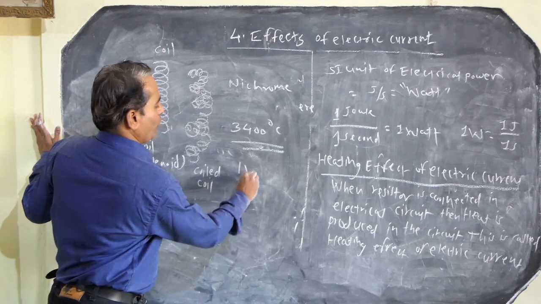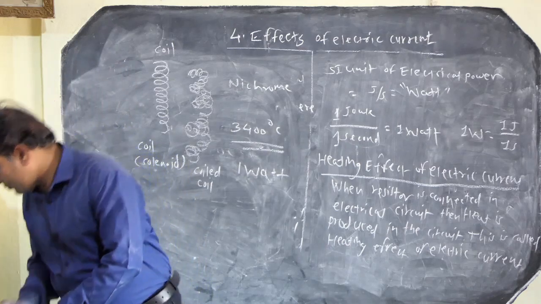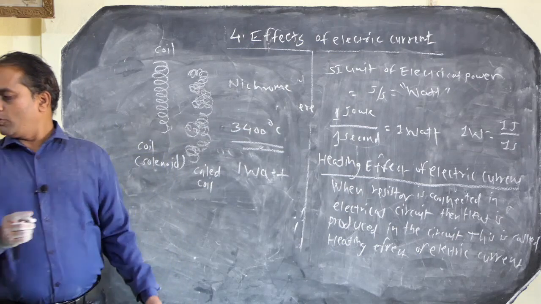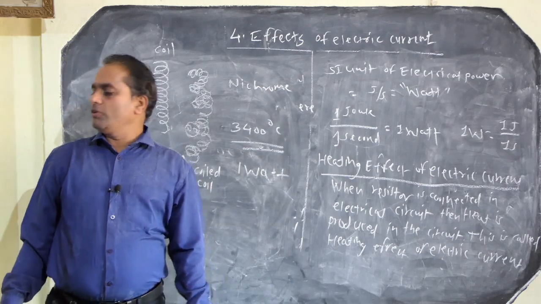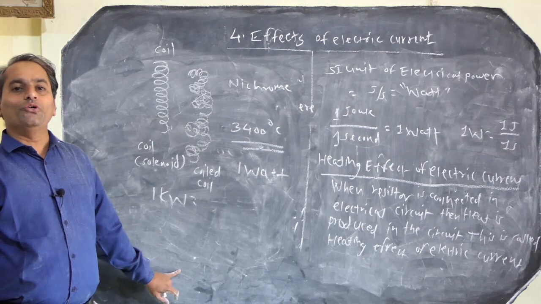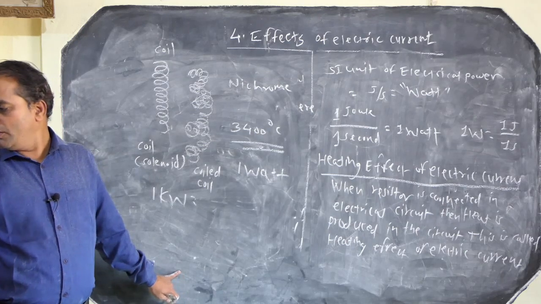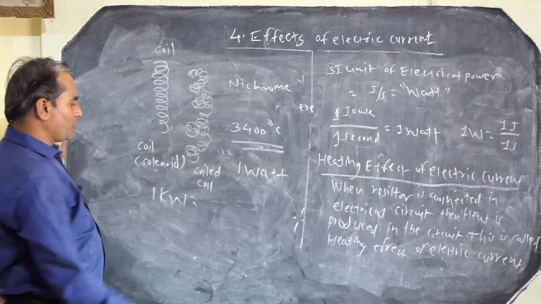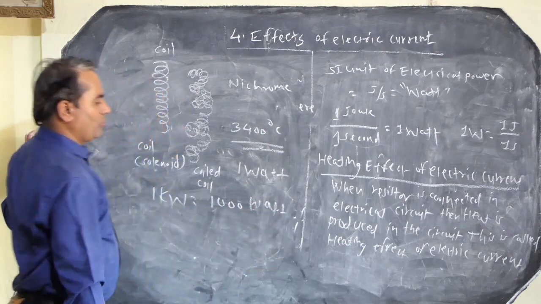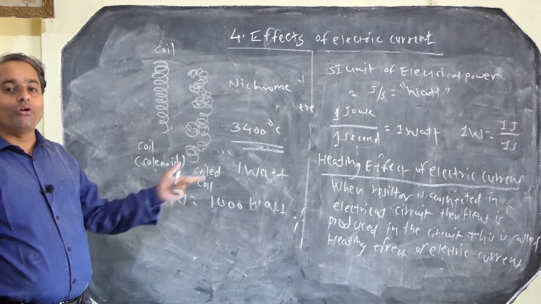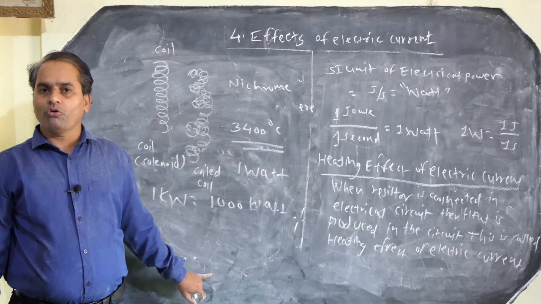We know that 1 watt is the unit of power, and we also have 1 kilowatt. 1 kilowatt is the larger unit of electrical power which is used in electrical meters or in the commercial use of electricity. 1 kilowatt is equal to 1000 watt, and it is the unit used for measuring electrical power for commercial purposes.